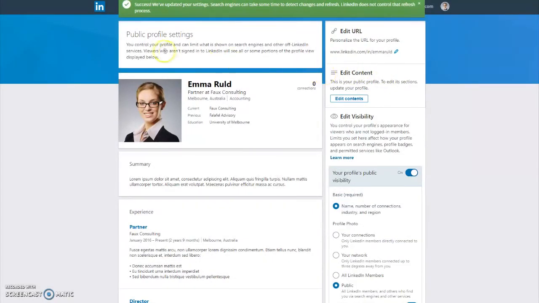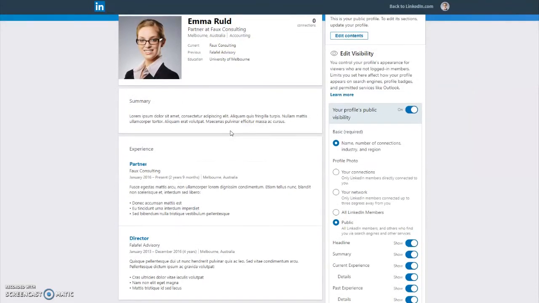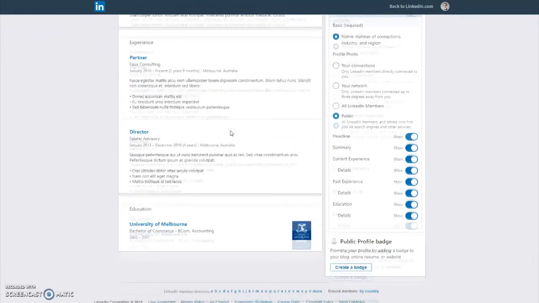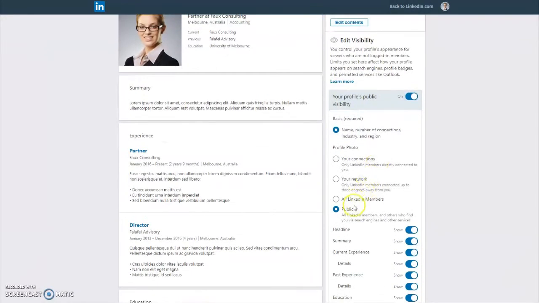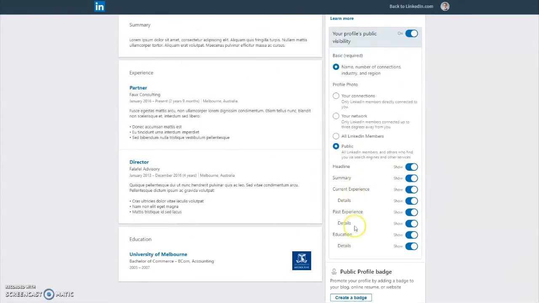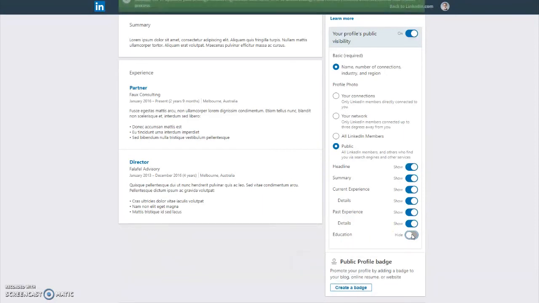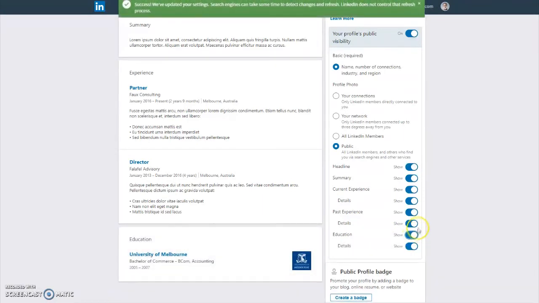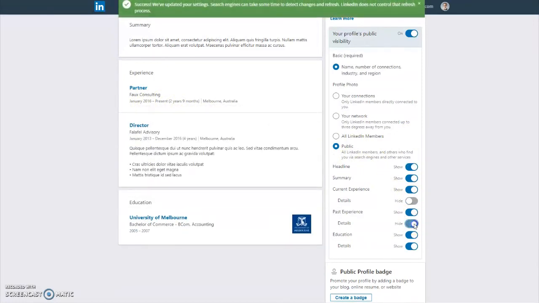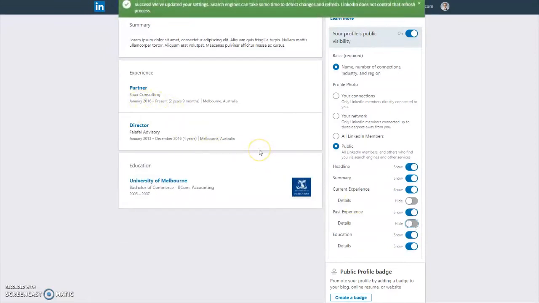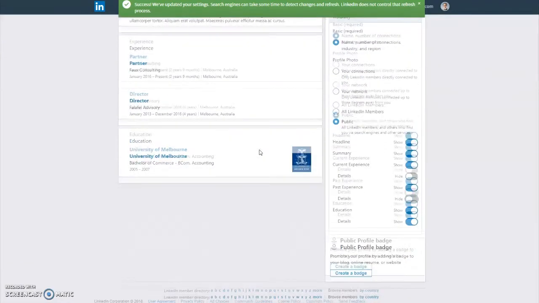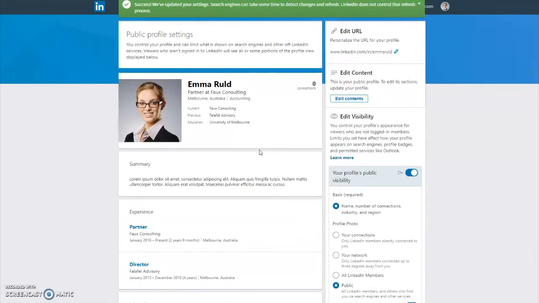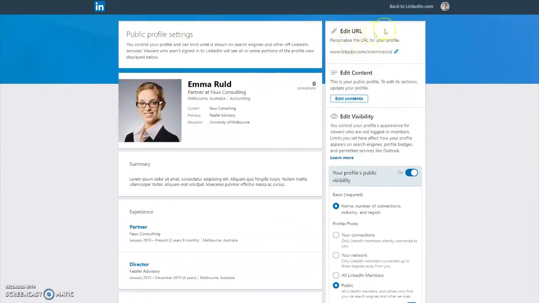What we see here is the public profile, which is a simplified version of your LinkedIn profile. You can customize your public profile settings to set limits on how much of your profile information is displayed when people search for you on search engines. Your public profile is visible to people who aren't members or who aren't signed in to LinkedIn at the time. You can play around with these toggles to see how it alters your public profile's view. You can also choose to hide your public profile from non-LinkedIn members and from appearing in search engine results by toggling your profile's public visibility to off.